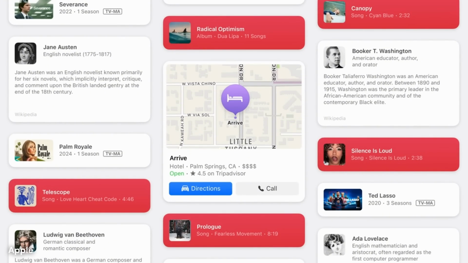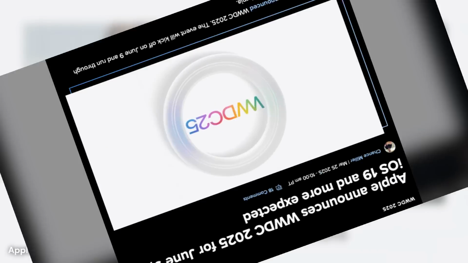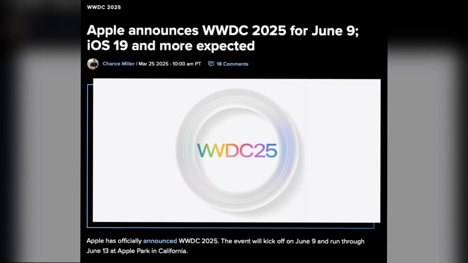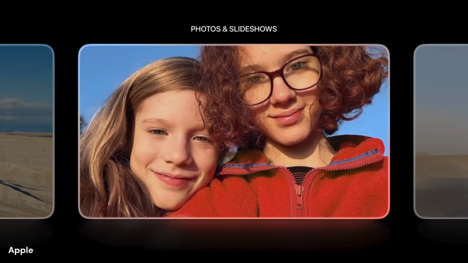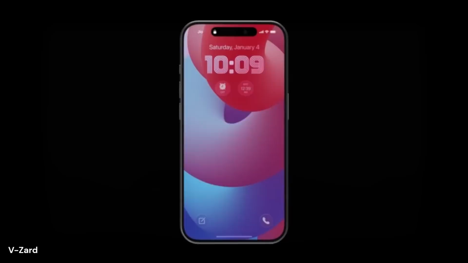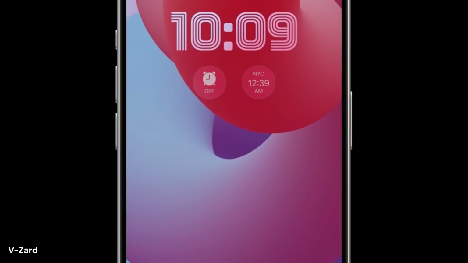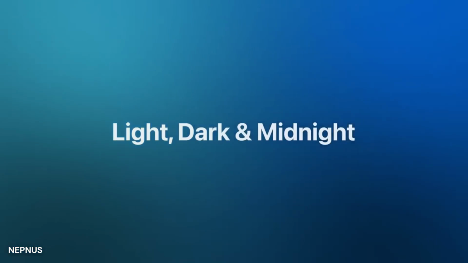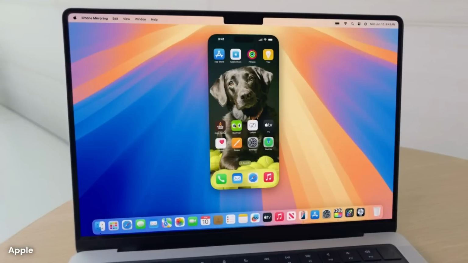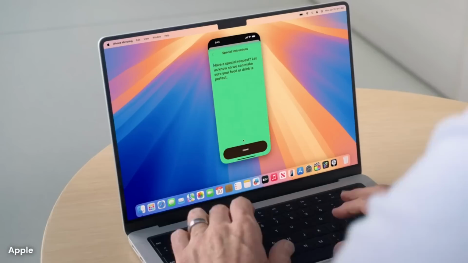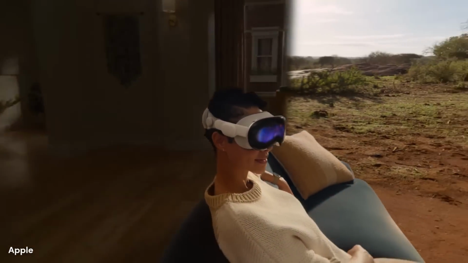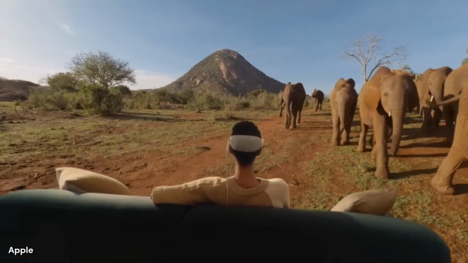The new mobile system, iOS 19, will be introduced along with iPadOS 19, macOS 16, watchOS 12, tvOS 19, and visionOS 3. Each of these systems will receive a major change in design and function. A very modern look will be given to the icons, menus, and windows. The design is said to have a glass-like appearance that makes the buttons and images seem to float on the screen. The change is meant to bring a uniform style to all Apple products.